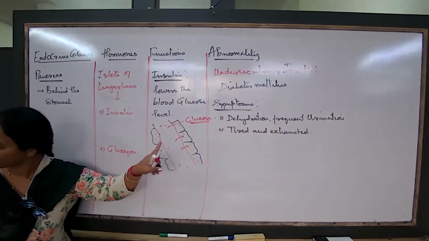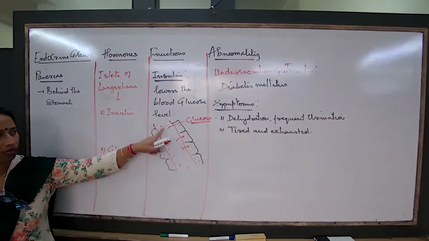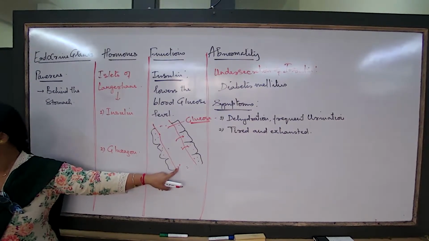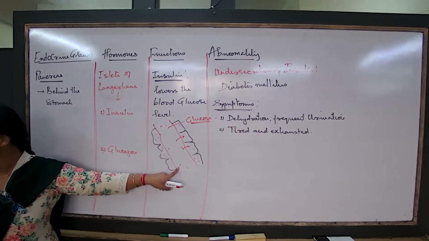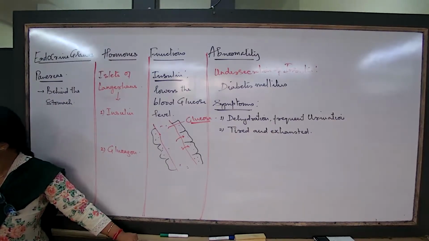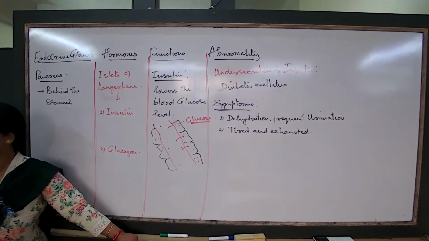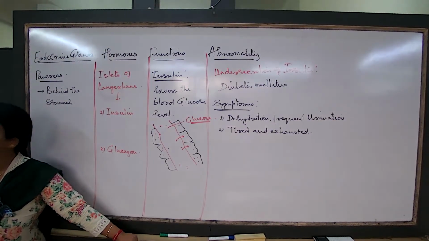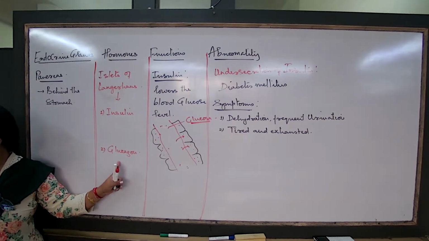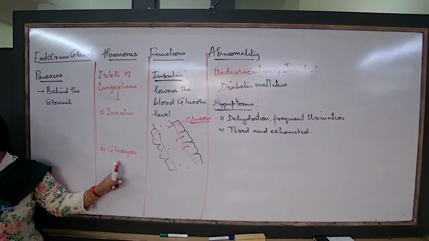So as they keep absorbing, a time comes when the amount of glucose in the blood is actually very low. So before the glucose level touches the threshold and our body starts suffering from some shivering or low pressure, or we become unconscious, before all this happens, what will the body do? Allow the pancreas to start releasing glucagon.